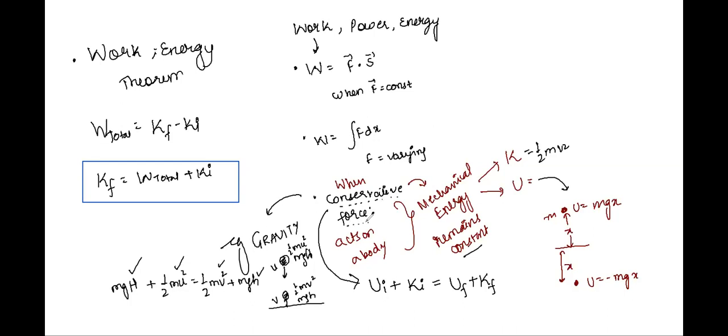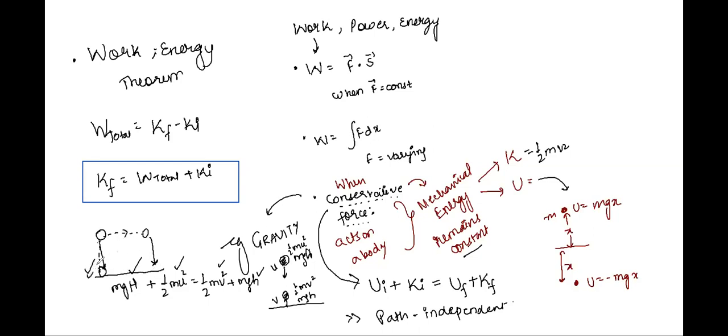Another important part: generally this is how books define it, whenever a conservative force acts, it is independent of the direction of motion or the path of motion. So this is path independent. You can write this also. This basically means if I take the body towards the right and then make it fall, it would make no difference compared to making it fall directly.